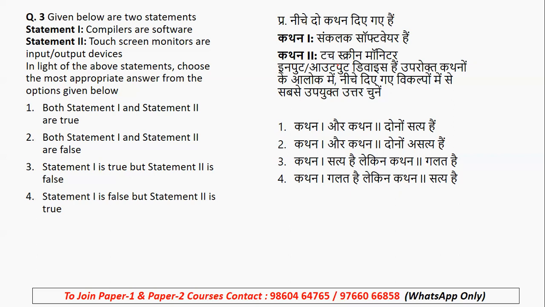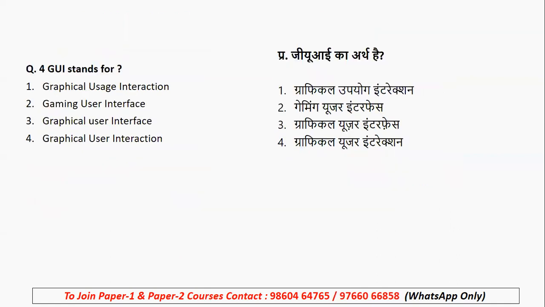Okay, let's see. So when we are talking about the statements, compilers are software, yes, statement 1 is correct. And touchscreen monitors are part of input output devices. Yes, statements 1 and 2 are both correct, and hence option number 1 is right. Coming to question number 4, GUI stands for what?